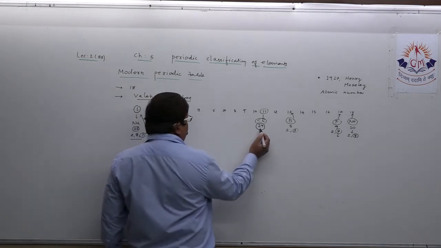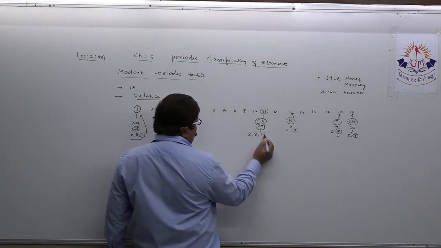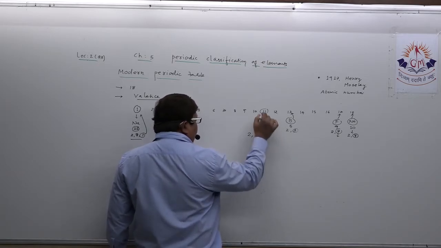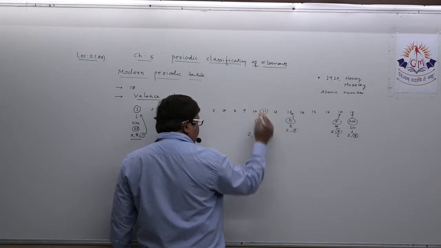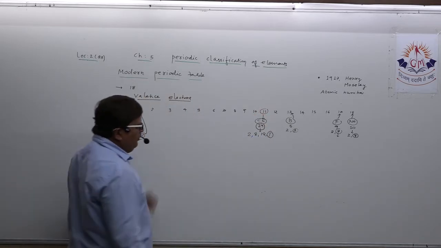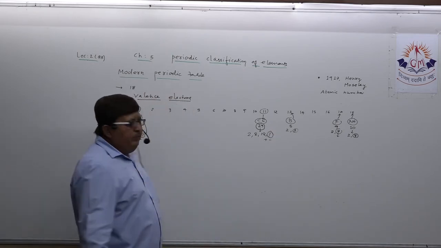So if you write its electronic configuration, it is like 2, 8, 18, 1. 18 plus, yes, 29. So actually it belongs to group number 11, but it possesses one electron in its outermost orbit. So what is its tendency? To lose one electron and form positive ion.